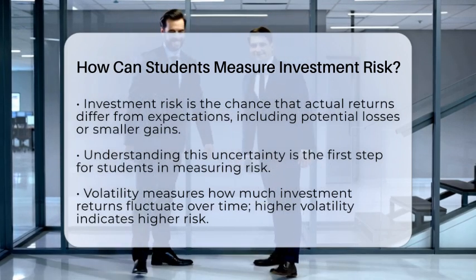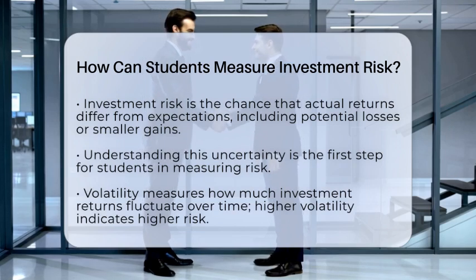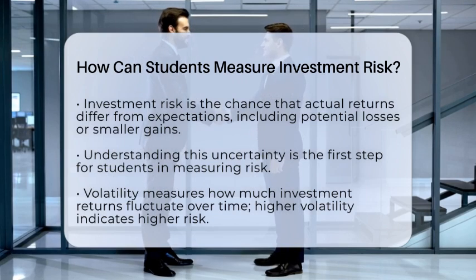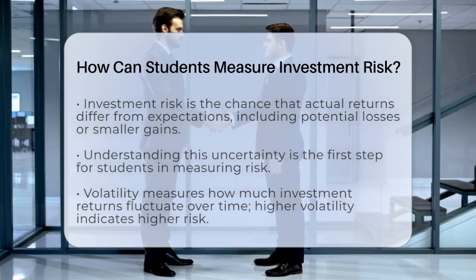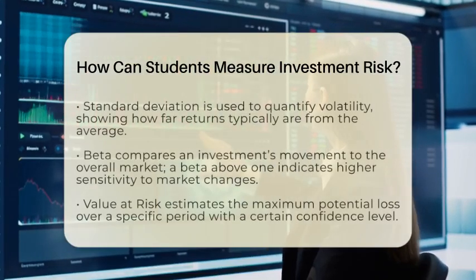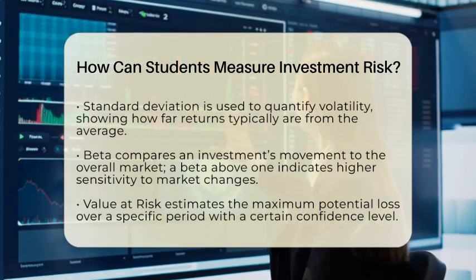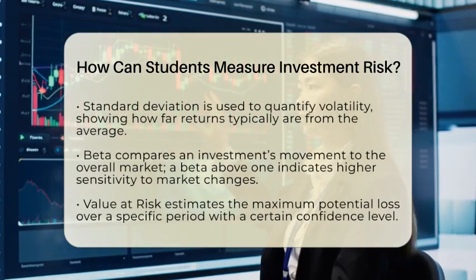Next, think about volatility. This is how much an investment's returns bounce around over time. If the returns change a lot from month to month, that investment is more volatile and riskier. To measure this, investors use something called standard deviation. It shows how far the returns typically are from the average. A higher number means more unpredictability and risk.